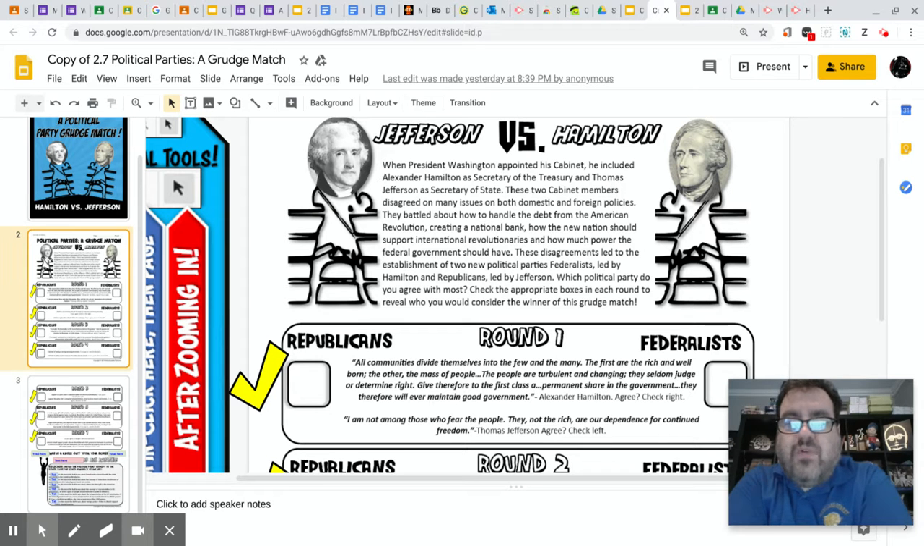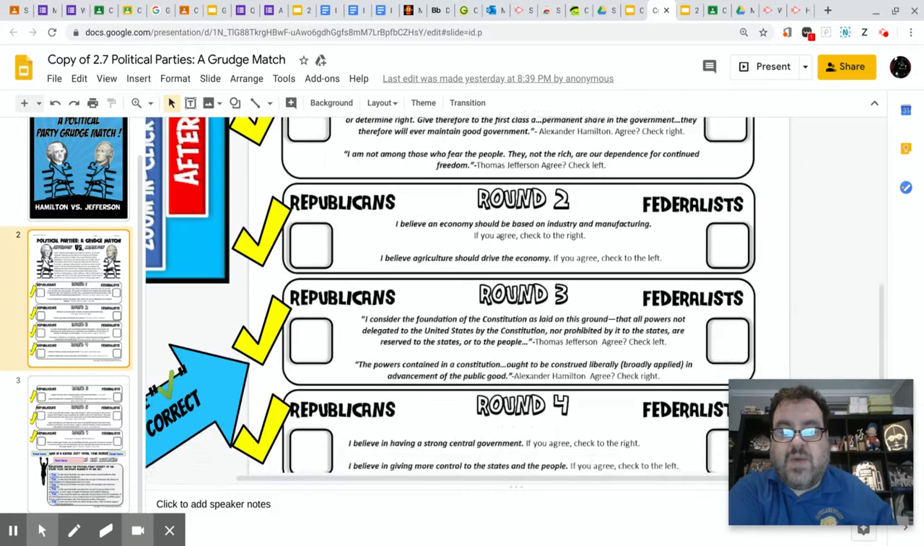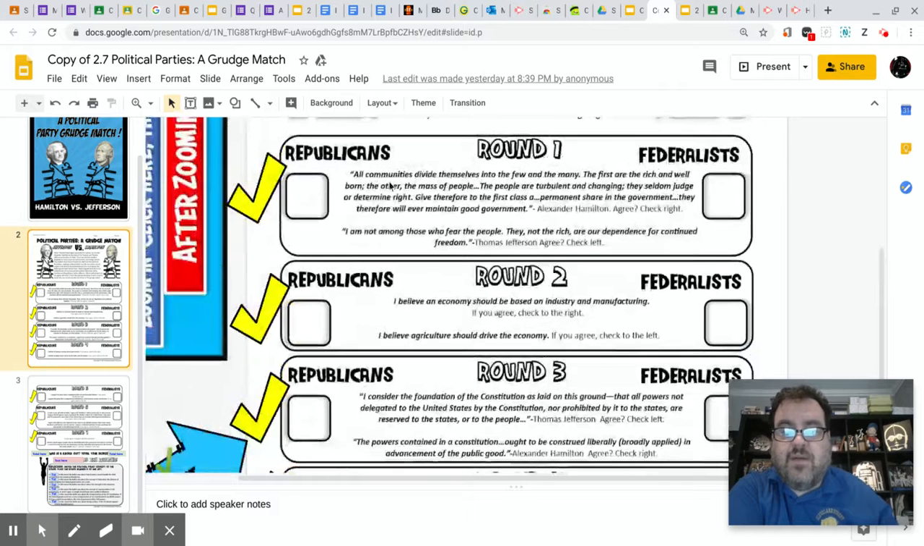Which political party do you agree with most? Check the appropriate boxes in each round to reveal who you would consider the winner of the grudge match. So for each round, you're going to read the quote here. There's one by Alexander Hamilton and one by Thomas Jefferson. If you agree with Alexander Hamilton, you're going to put the check mark in the Federalists. If you agree with Thomas Jefferson, you put the check mark in the Republicans.